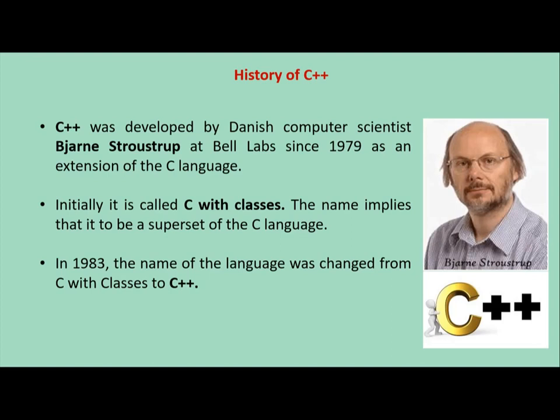Basically, C was the existing language. A new feature was added, that is classes. So it is called C with classes. Some people also call it a superset of the C language. But in 1983, additional new features were added to that language, so it is called C++. All of you know that in the C programming language, plus plus is an increment operator. That means it increases the existing variable value by 1. Similarly, C++ means C with additional new features. Many people call that language CPP.